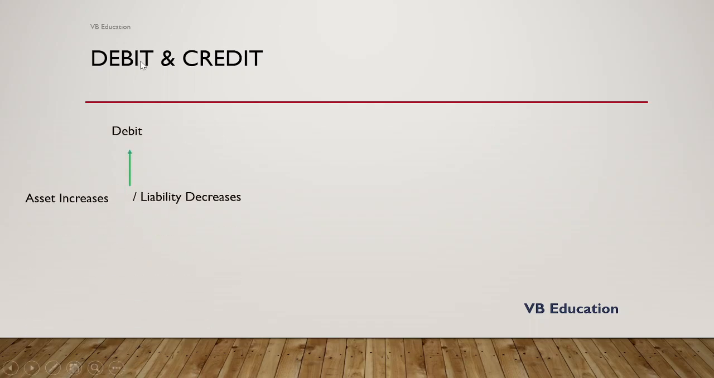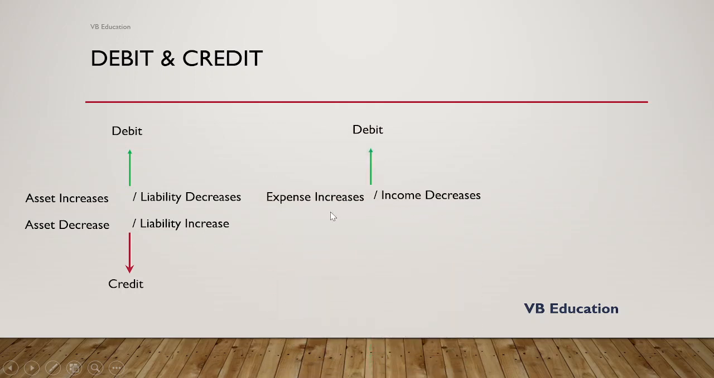Now, asset increase, debit. Liability decrease, debit. Asset decrease, credit. Liability increase, credit. Similarly, for expense account and income account, expense increase, debit. Expense decrease, credit. Income decrease, debit. Income increase, credit. So it is very important and you have to remember this.